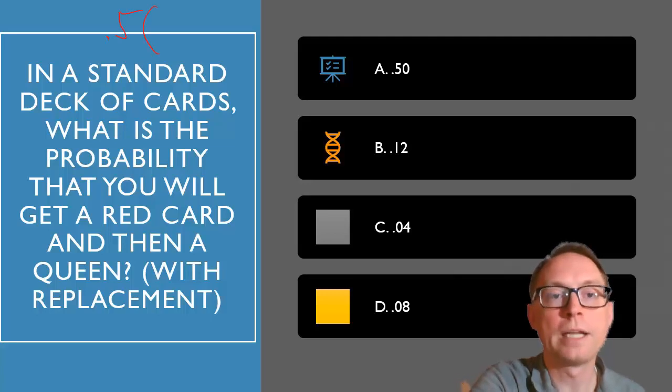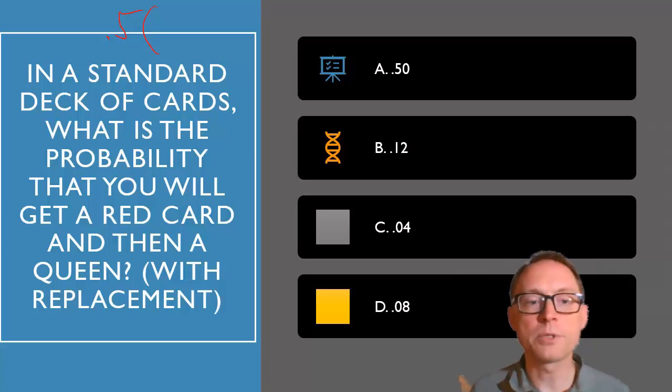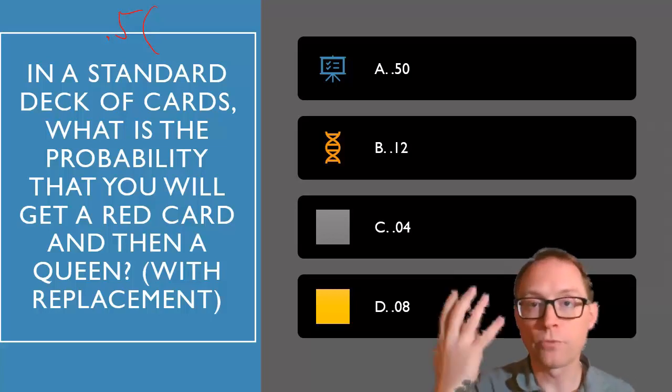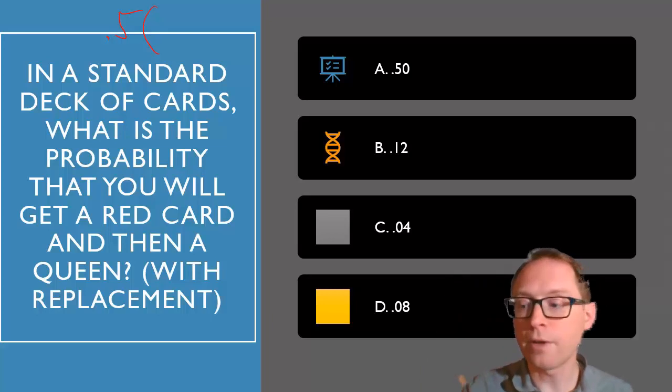But then I need to multiply that times the probability of getting a queen. Well, in this case, I put the red card back in, right? So there is replacement there. And the probability of getting a queen, there are 4 queens in the deck. 4 divided by 52, if you remember, is 0.0769, okay?